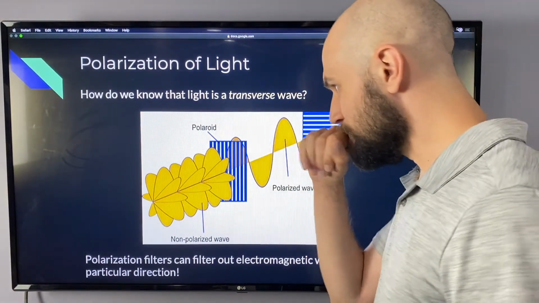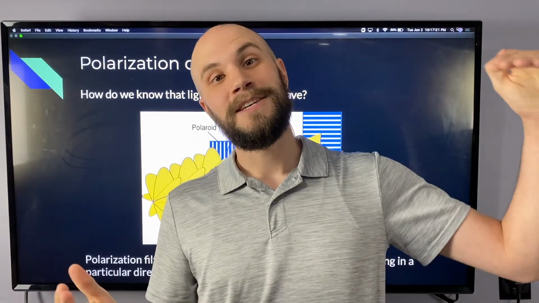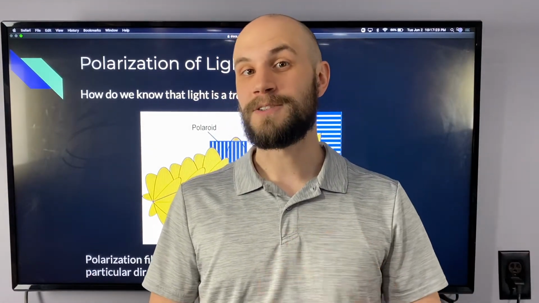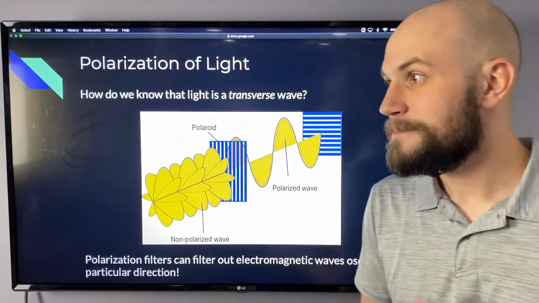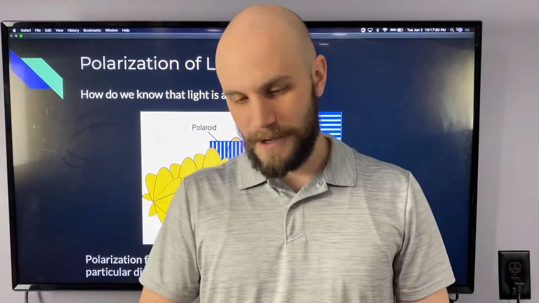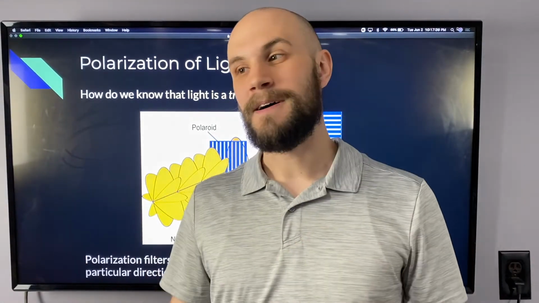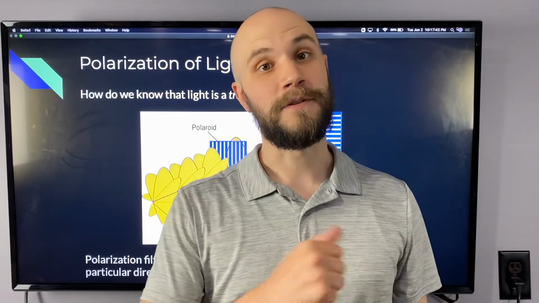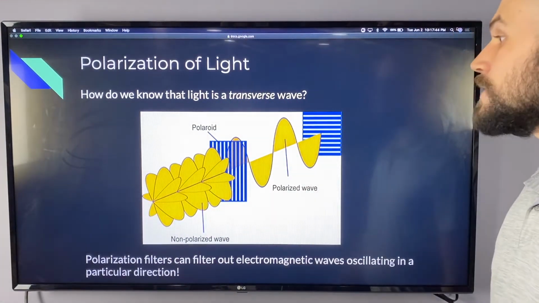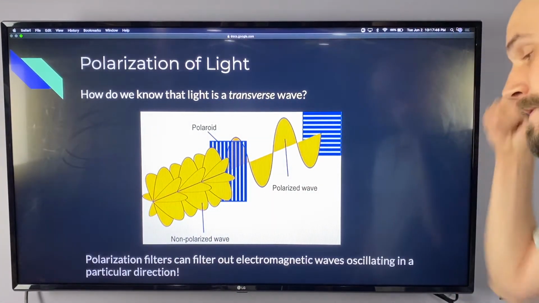Now, what's really cool about light is it can become polarized in a lot of different circumstances. For example, when light strikes a puddle, it becomes polarized in a certain direction. And now that polarized light bounces off the puddle and heads towards our eyes. If we have polarized sunglasses and they're polarized in just the right direction, we could actually cancel out the glare from bouncing off puddles or bouncing off other cars. That's the use of polarized sunglasses.